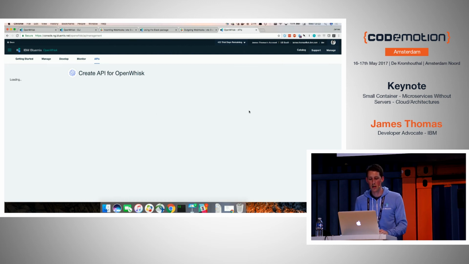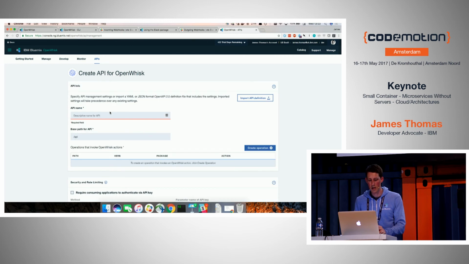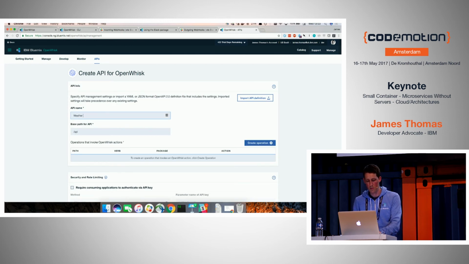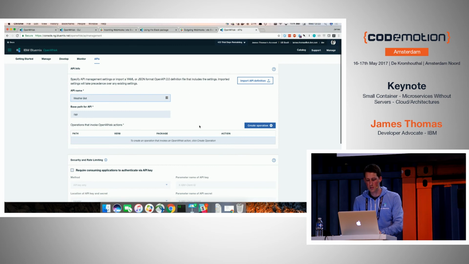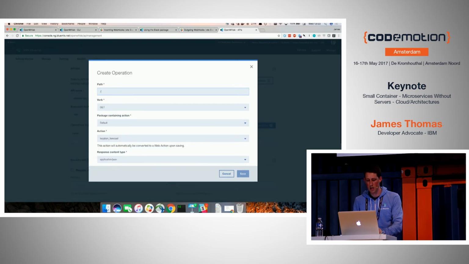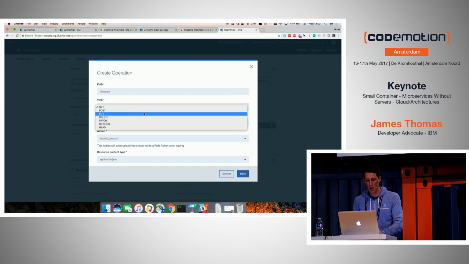So I can say, create me a little API. I'll give it a name. Let's say it's called Weatherbot. That's a base path. Let's create an operation. It has to be, let's say, forecast. It's got to be a POST.